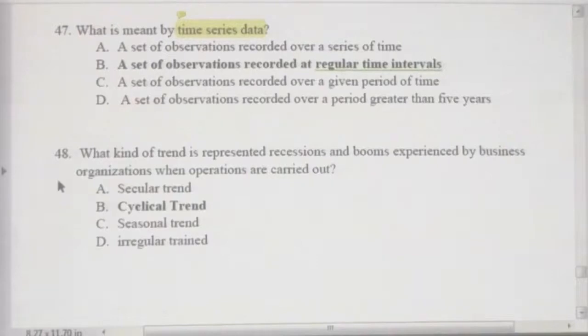Now here you have a question relating to that. What kind of trend is represented by recessions and booms experienced by business organizations when operations are carried out? In the economy also we have the same. In 2008-9 we had economic recession.